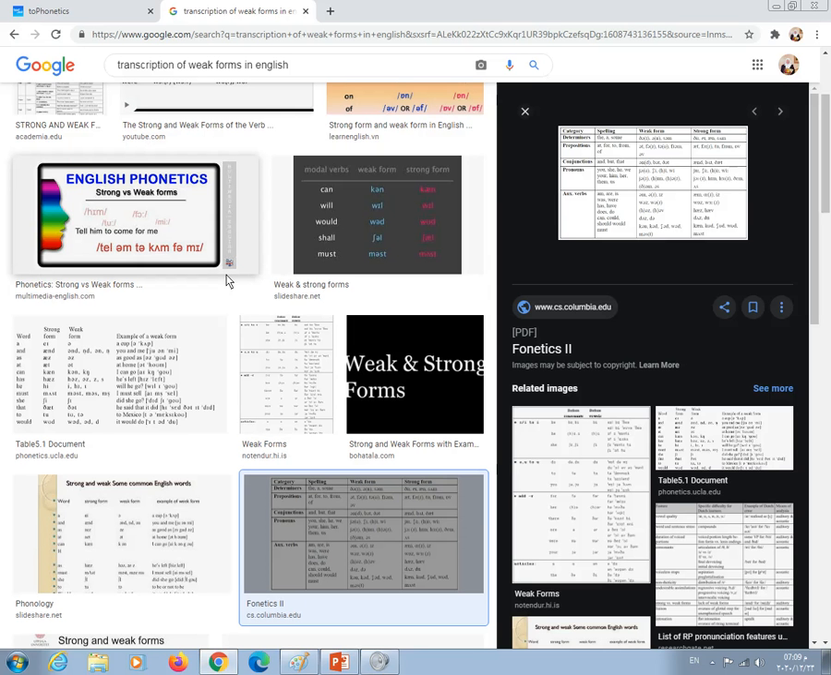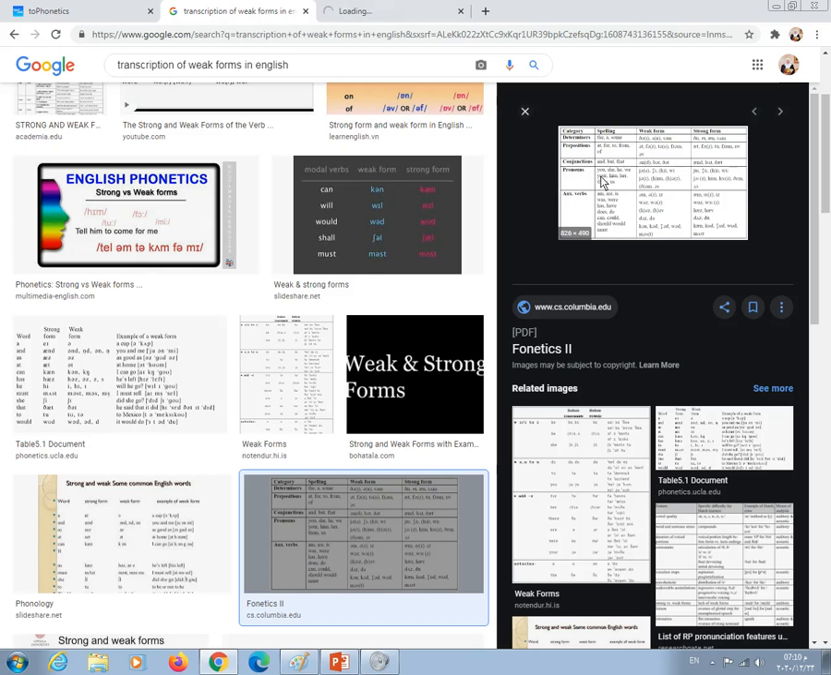These weak forms include many words and many word classes. For example, they include, as you see here, determiners such as the, some. They include prepositions such as at, for, to, from, of, conjunctions such as and, but, that, pronouns such as you, he, she, it, him, etc. Auxiliary verbs, verb to be, modal verbs, all auxiliary verbs.